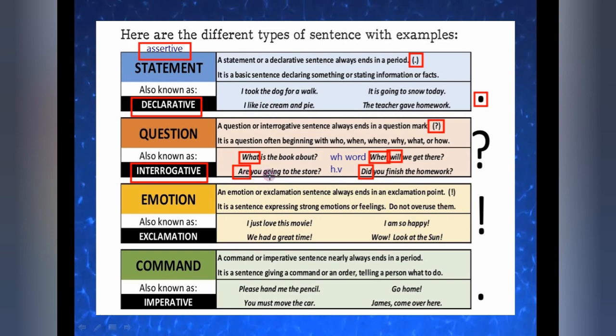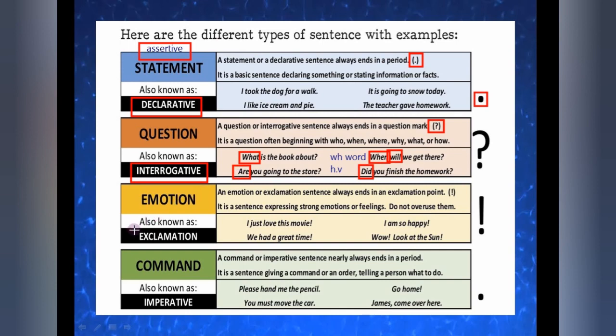So these questions have yes or no answers. Okay, in this you simply answer the question with yes or no. Did you finish the homework? Yes or no. But in this you have to describe: when will we get there? Then you complete it: we will get there such and such. Okay. What is the book about? Then the book is about such and such. So like this you have to elaborate. So understood? Whenever you are asking a question, at the end a question mark, starting with a wh word or a helping verb. Fine.